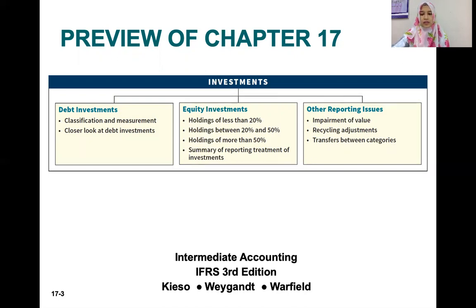So we'll be discussing several accounting issues for the investments, especially the debt and equity investment. How to classify, how to measure.